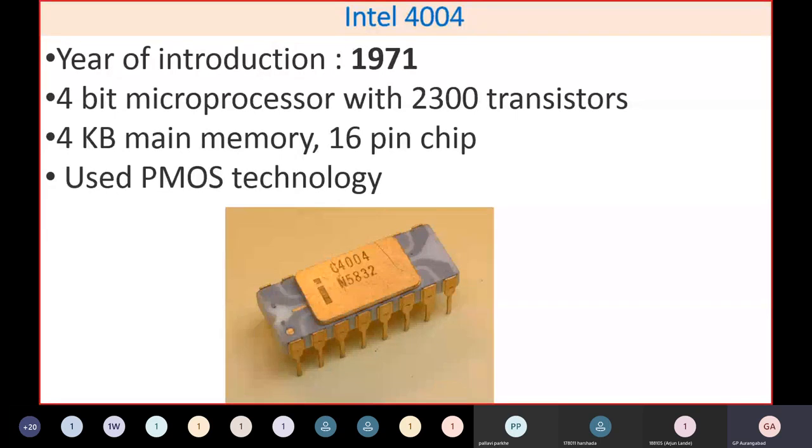The package is a dual inline package, and it was developed with a technology called PMOS technology, that is, positive channel metal oxide semiconductor. This technology was used for fabrication of this particular CPU. It has about 2300 transistors. But since it is a 4-bit processor, only 4 bits can be processed, that is, the ALU is only 4-bit.